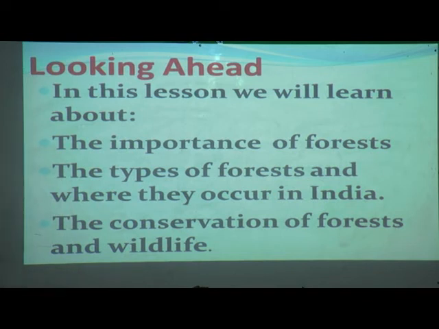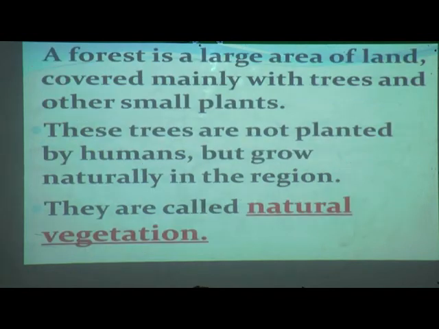And the next is the conservation of forest and wildlife. How to preserve our forest and wildlife. Next,